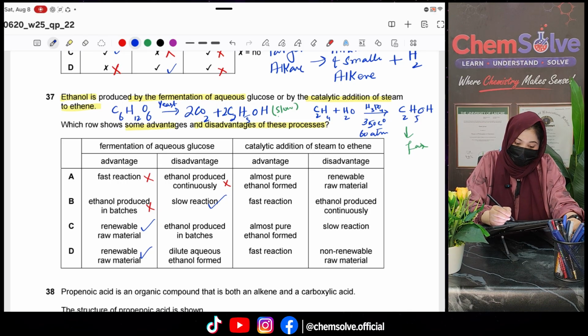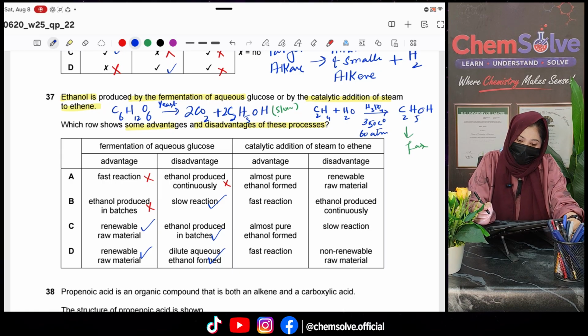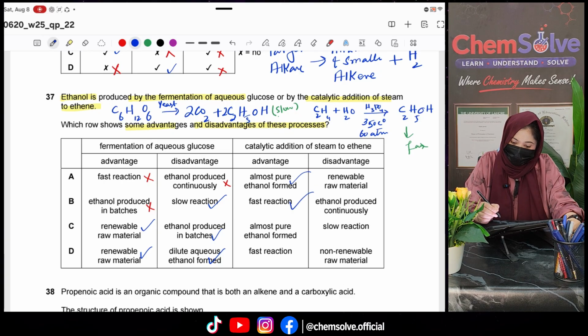And then ethanol produces in batches, yes. And then dilute aqueous ethanol is formed, yes. Almost pure ethanol is formed. This is the advantage, yes. Fast reaction, yes. Almost pure ethanol is formed, yes.